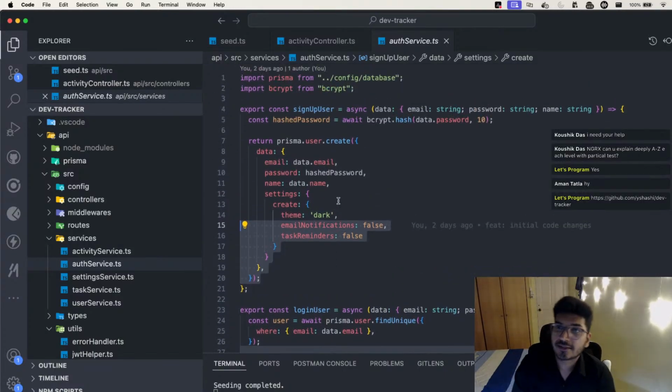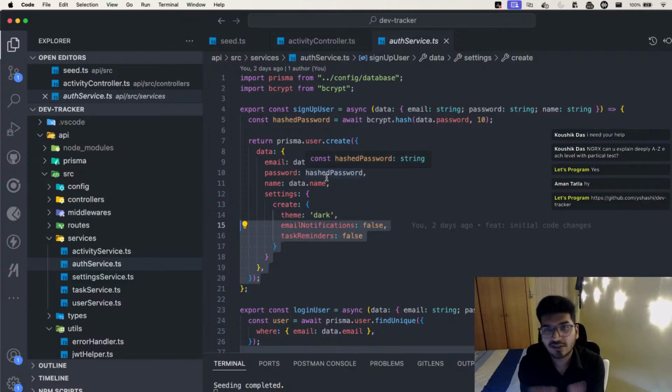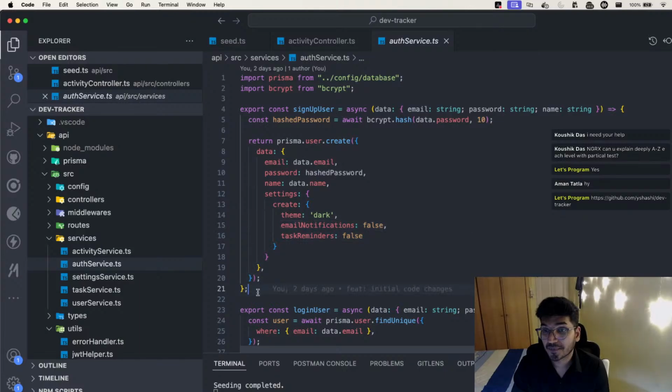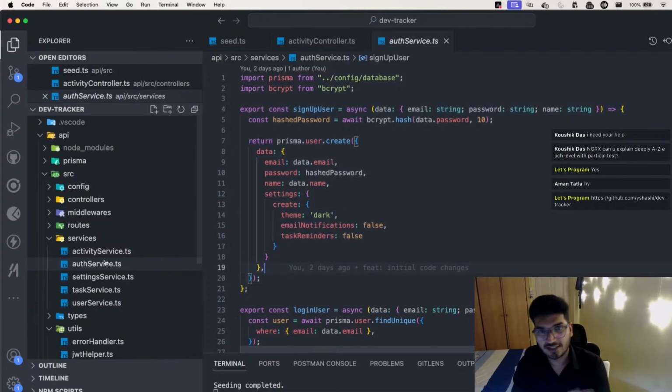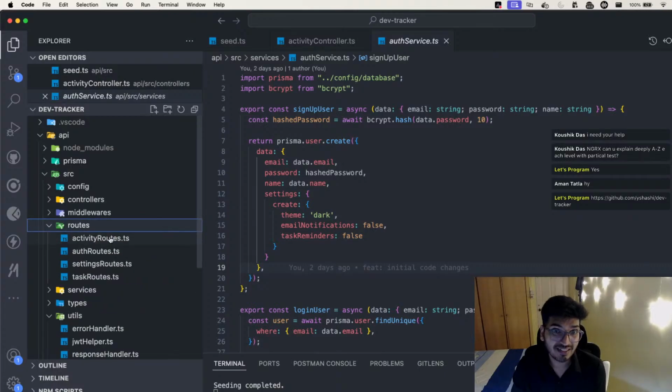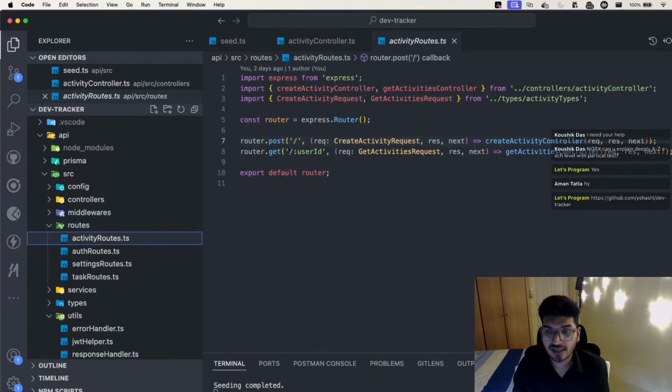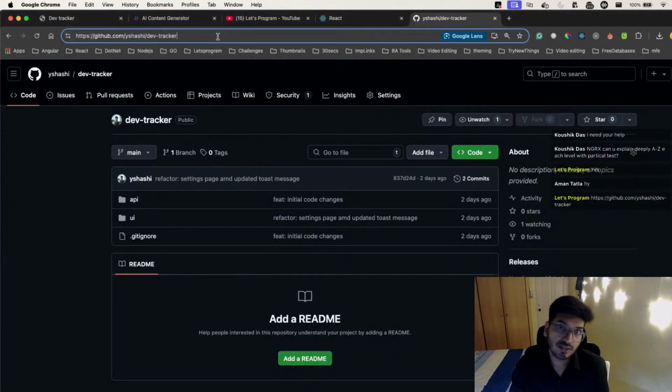All right, so again, we are not here to learn backend, but as per the title, we are here to discuss whether it is really tough or easy for someone to learn React. But I just wanted to show you how the backend has been done, so I have already shared a link of the GitHub, so you can go and clone this project and get access to this particular code base.